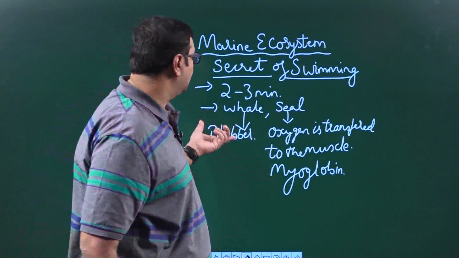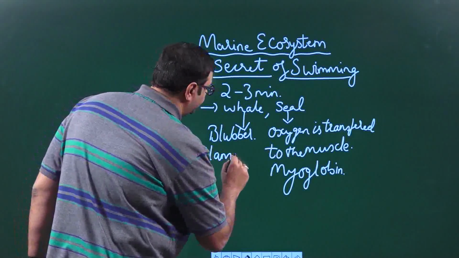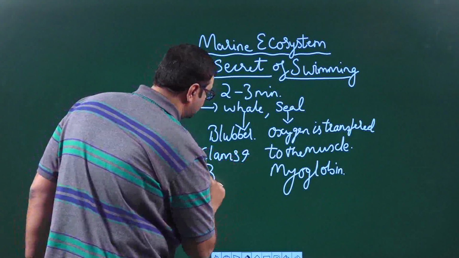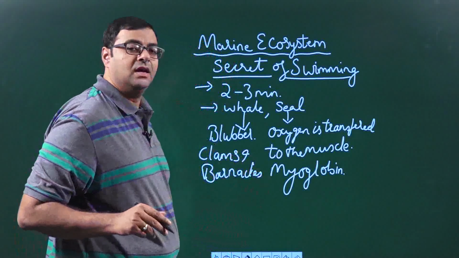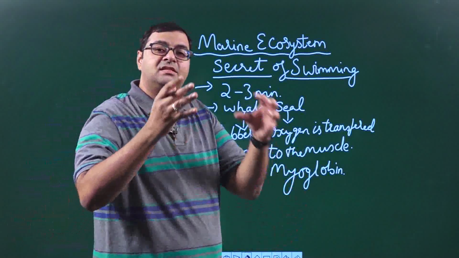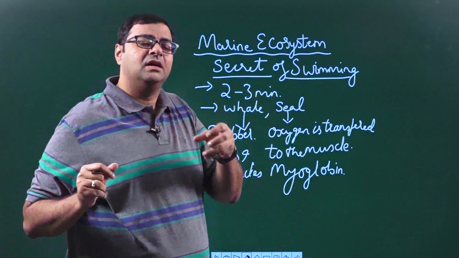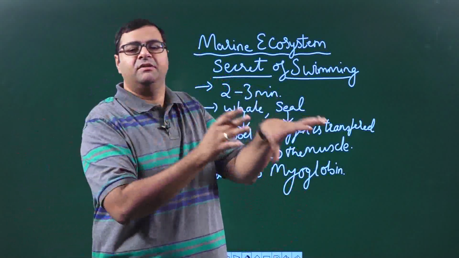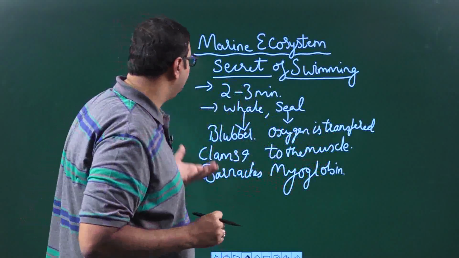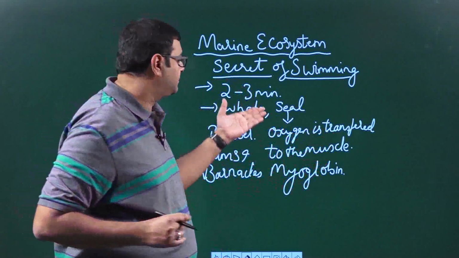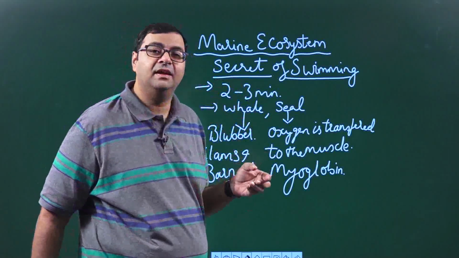And there are certain other organisms like clams and barnacles. These clams and barnacles stick to the rocks, because they don't want to be flown away into the current of the sea. So these are some of the adaptations and some of the secrets hiding in the marine ecosystem, which make it very, very effective.